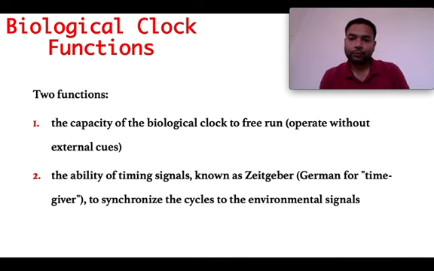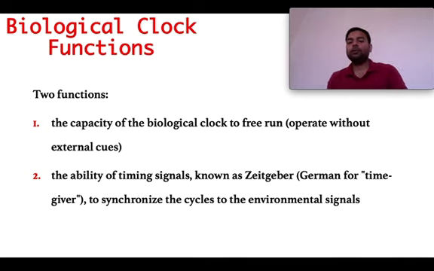Here, the organism can receive the signals from the environment. Its ability to receive the signal from the environment and then adapt itself makes the body perform the cyclical changes, to synchronize the cycles to the environmental signals.